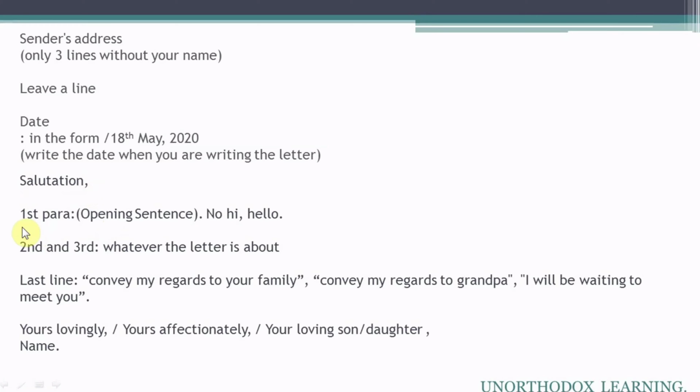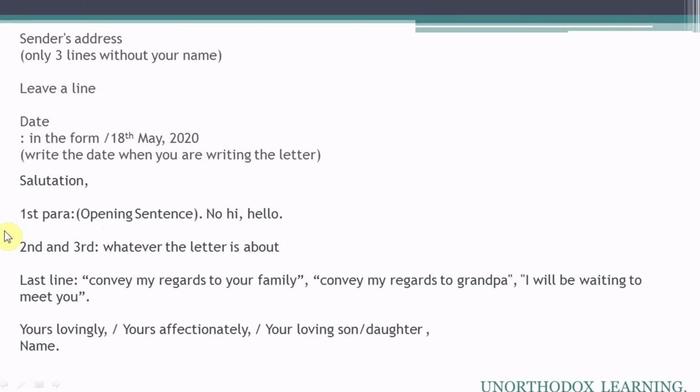For your near relatives, you can write dear mummy, dear dad, dear grandma. Or for your close friends, you can write their name, dear Sohan, dear Mac, like this.